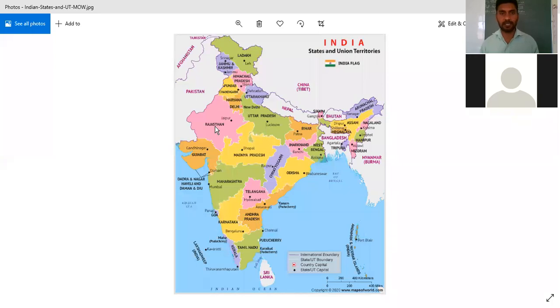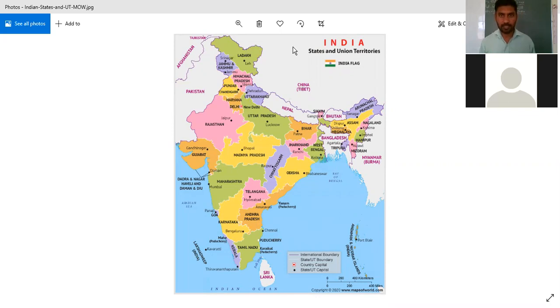For example, in northern part of India, there are mountains. So mountains are not made by man. They are made by God. They are made by nature. Then there are some rivers, oceans, seas, lakes. So they are made by nature. Then desert, plateaus. So these all were the physical divisions. Here we are concerned with our political divisions. So now you must have come to know about the political divisions of India.